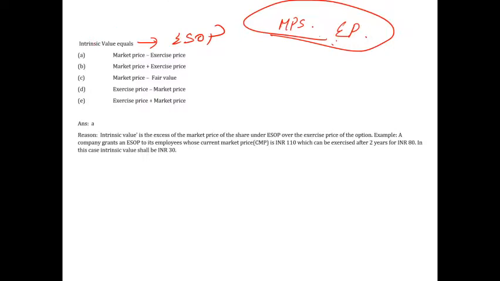The difference between these two is called what? Intrinsic value. So excess of market price over the exercise price is called intrinsic value. This is the definition. So the formula is MPS minus exercise price will be called intrinsic value, and this will be amortized over the life of the option. You're getting it? So this one you will come across in your ESOP chapter.